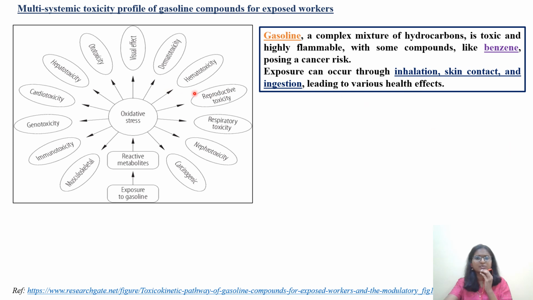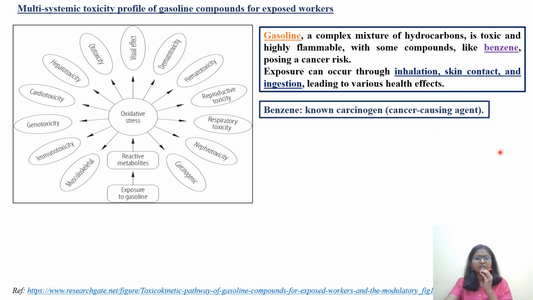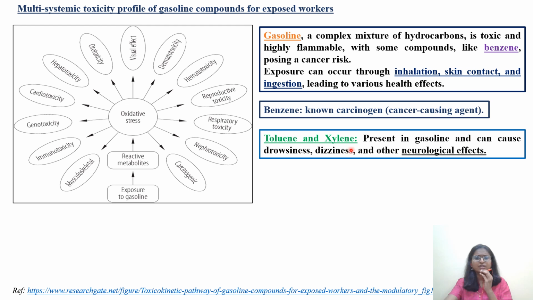Also check whether benzene is listed under ICH-Q3C, and what class solvent it is. It is a known carcinogen. Toluene and xylene present in gasoline can cause drowsiness, dizziness and other neurological effects. In our previous slide we saw that toluene and xylene cause neurological effects, which are severe adverse effects.